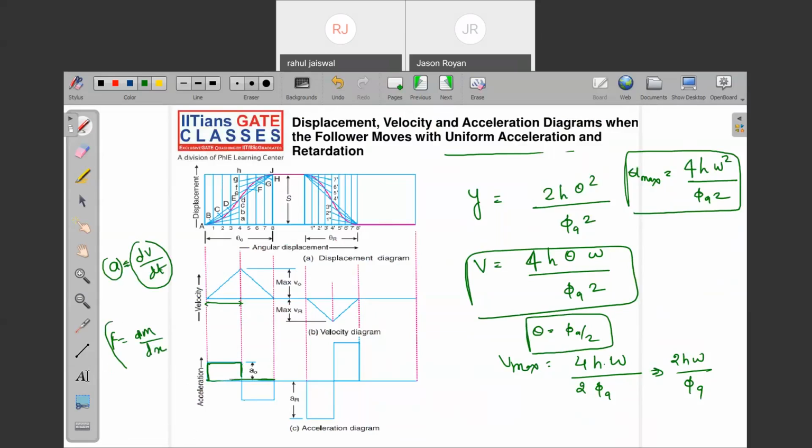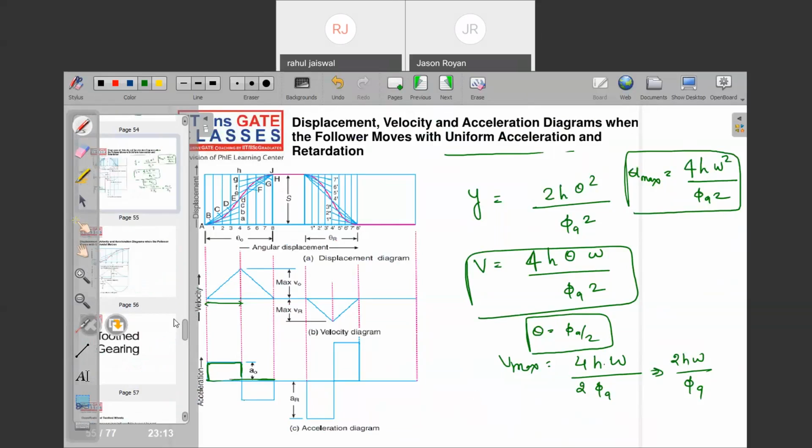Whenever the shear force is changing its sign, maximum bending moment occurs. That is the same diagram we are following, the same concept we are following. Right? Just note the last point on this.